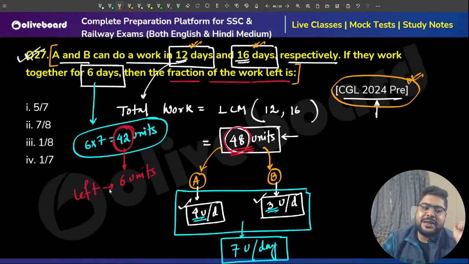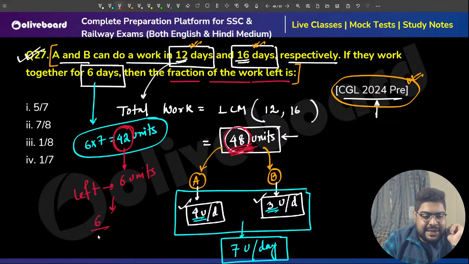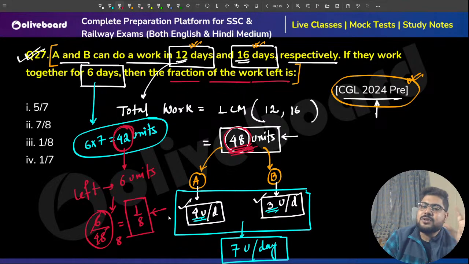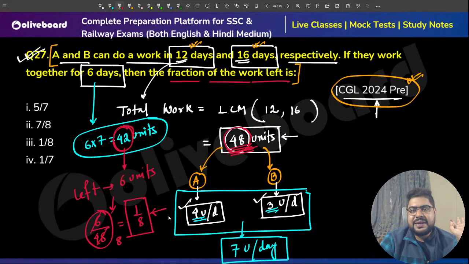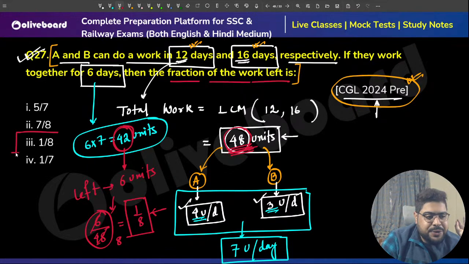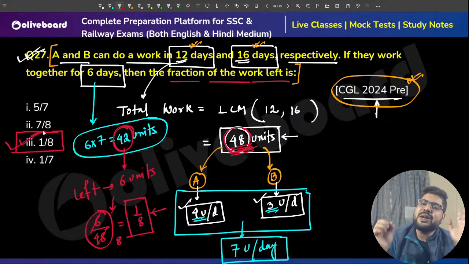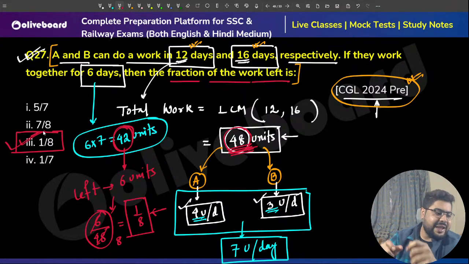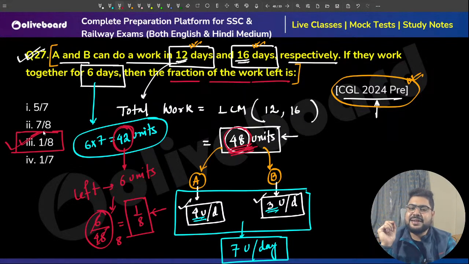Out of how much? Total, that is 48. Can you figure out the fraction? So 6 by 48 is the fraction, that is 1 by 8. 1 by 8 fraction of the total work is left. So that is option number 3. Option number 3, 1 by 8, is your correct answer.